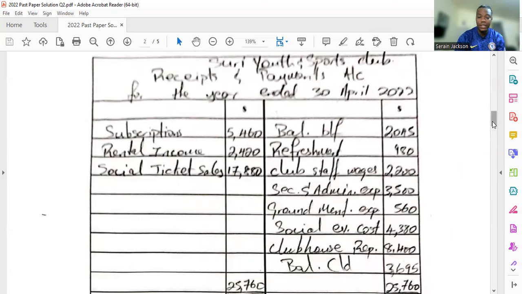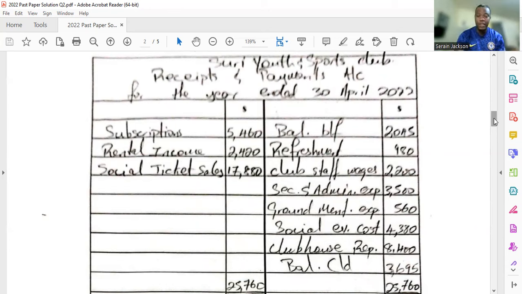Then you have rental income, and then you have social ticket sales. Non-profit making organizations sometimes have events, fundraising events. The social is a fundraising event, so they have to sell tickets for the social.